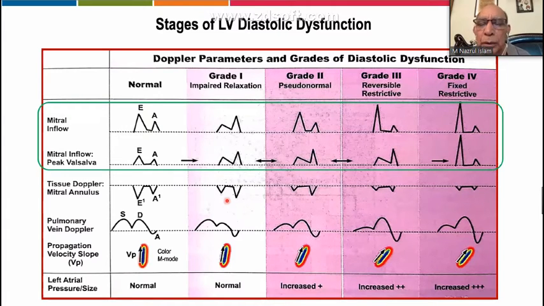These grades can go from either side. Grade 3 may improve on the right side, and then their interpretation will be different. So the main idea is to try to assess as many parameters as possible. And for mitral inflow, we must perform the peak Valsalva effect on the person.